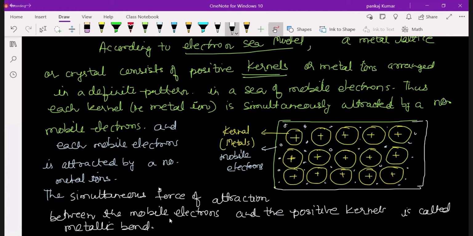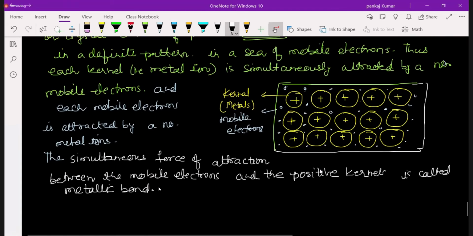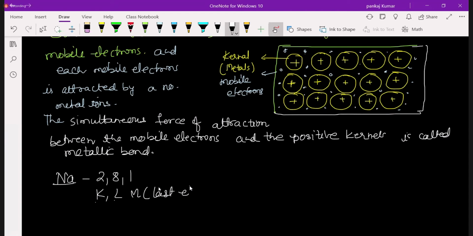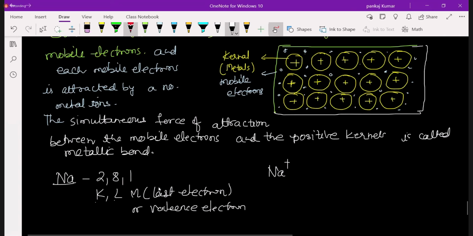So first let me explain what the kernel is. Suppose we take sodium. Sodium's electronic configuration is 2, 8, 1. So we have three orbits, K, L, and M. M has the last electron, the valence electron. Now we can write sodium plus, the metal ion.